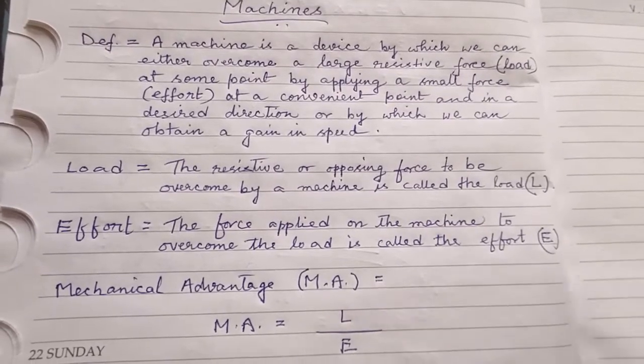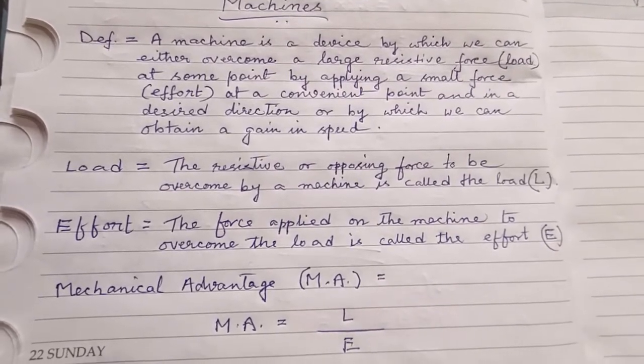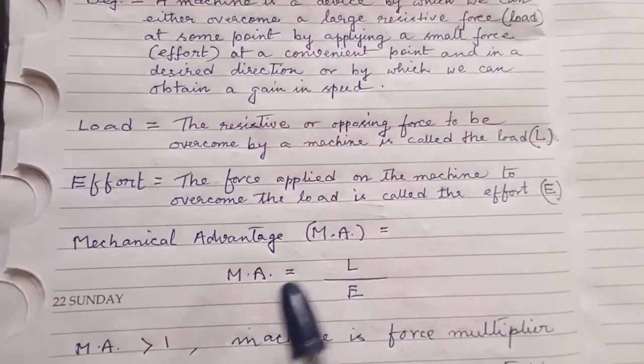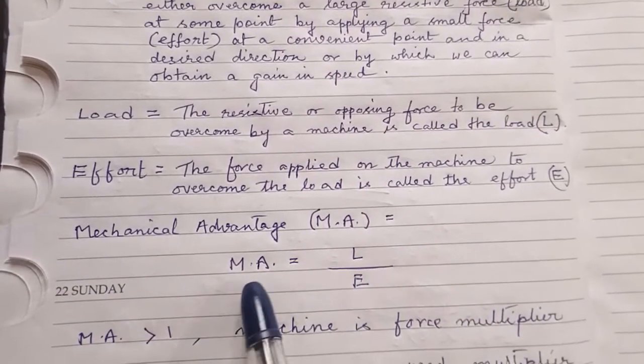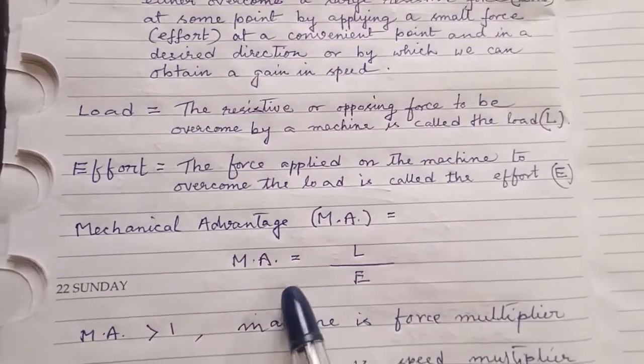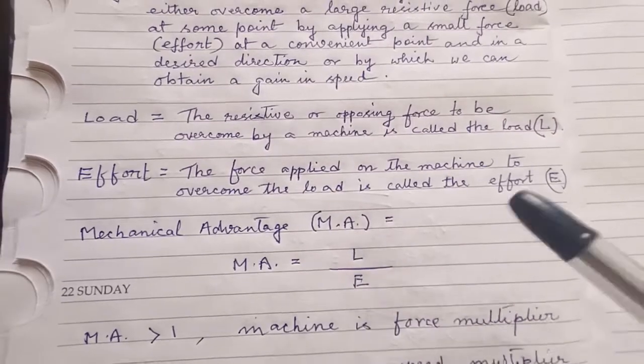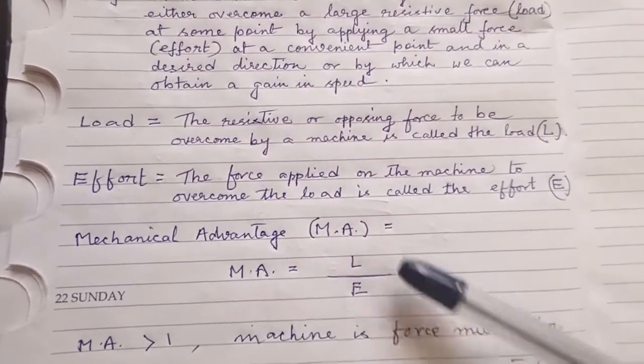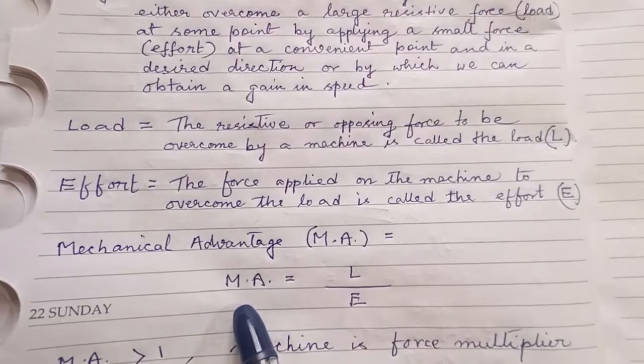So there is a relationship between the load and the effort. We call it mechanical advantage. Now mechanical advantage, in short MA, is the ratio of load to effort. That is, load upon effort is called mechanical advantage.